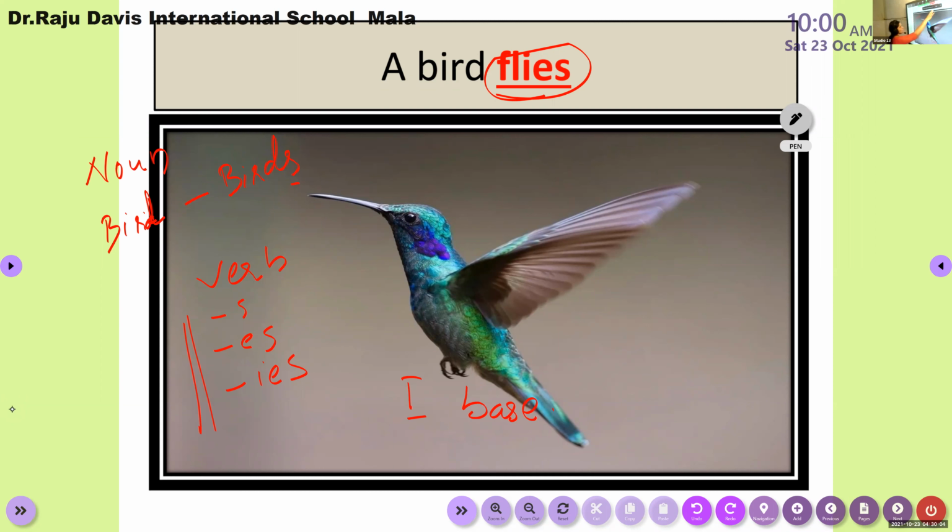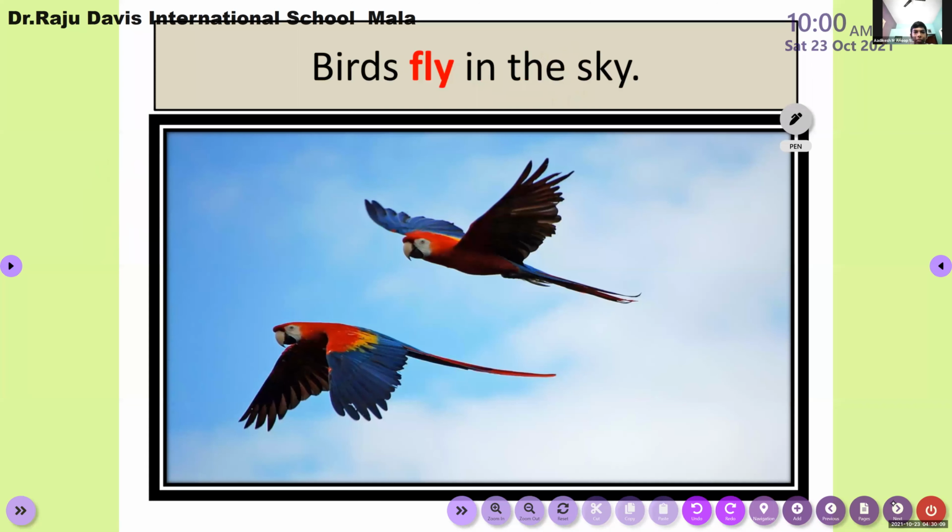Clear? Clear? Yes, ma'am. Birds fly in the sky. Plural noun. It takes the base form of the verb. So it is said to be the plural form of the verb.